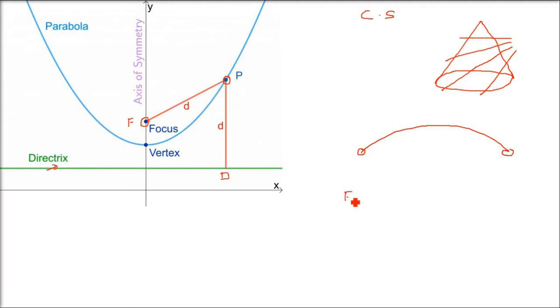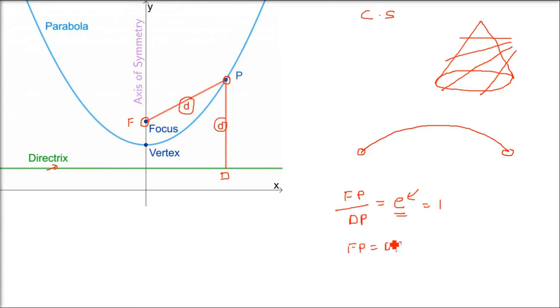So if FP is the distance of point P from the fixed point focus, and PD is the distance of P from the line, for every conic section the ratio will always be a constant, and this constant is known as eccentricity. In a parabola, eccentricity is 1, that is FP equals PD.